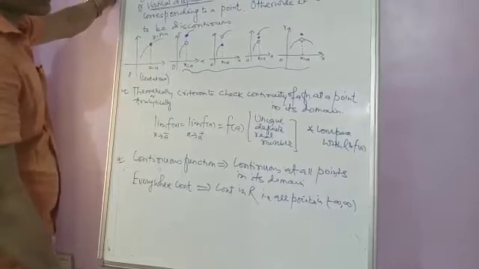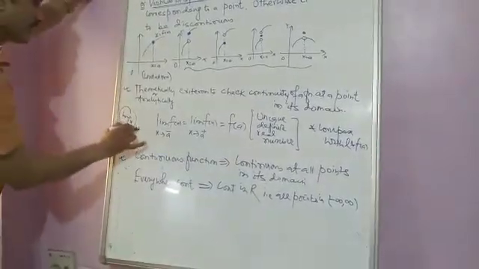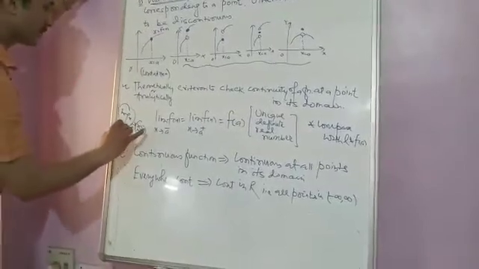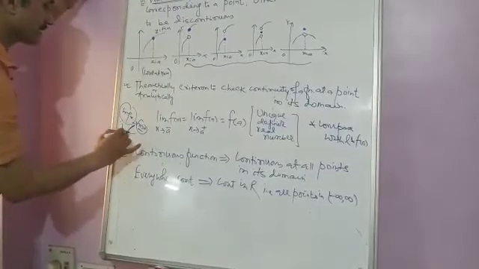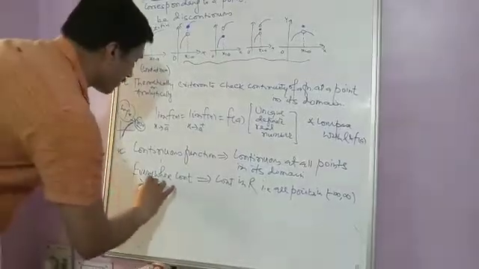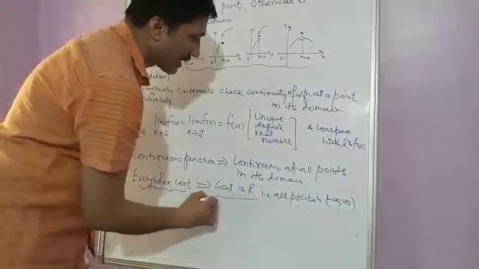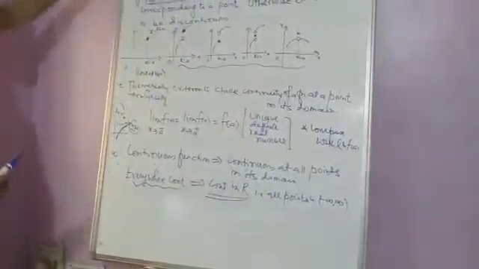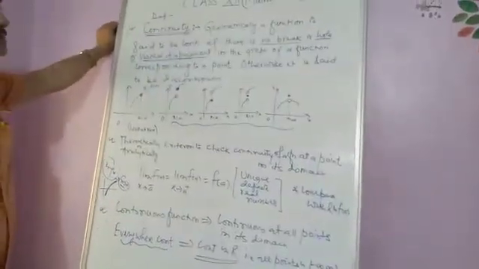Logarithmic function is continuous in its domain. For log x, the domain is x greater than 0. So obviously the graph of the logarithmic function is this, and for x greater than 0, log x is continuous. If we use the term everywhere continuous, it means continuity in the entire real number system. Now we discuss different examples on continuity of a function at a point.